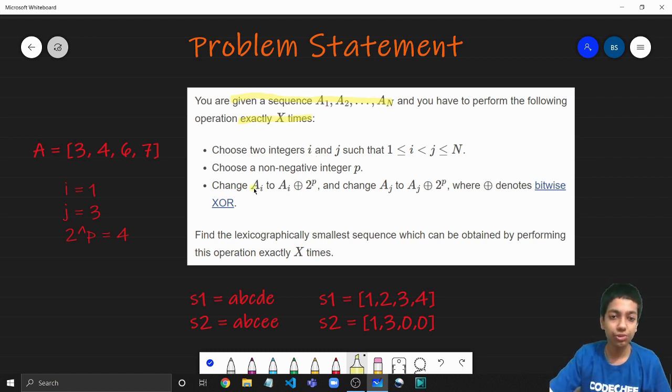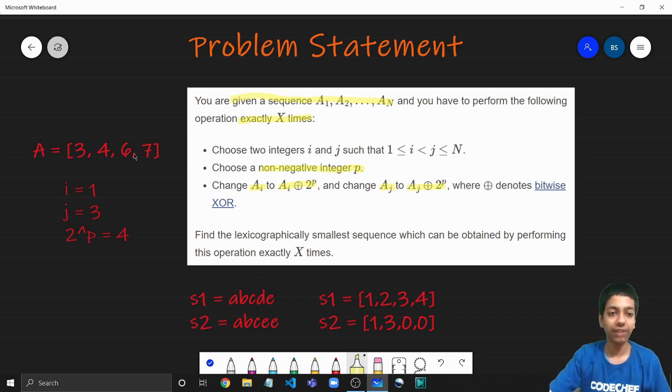It says to choose any two elements from the array, AI and AJ, and also choose one non-negative integer P. Replace AI with AI XOR 2 to the power P and replace AJ with AJ XOR that same number 2 to the power P, where this is the XOR operator. So in other words, you can say that choose any two elements from the array and XOR both of them with any power of 2. So this is the operation given.